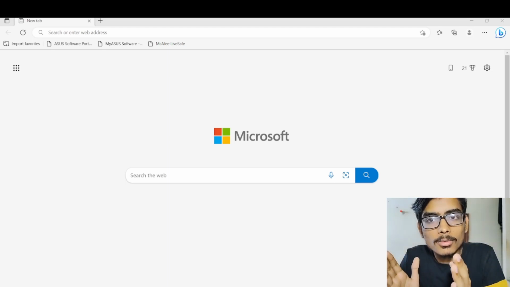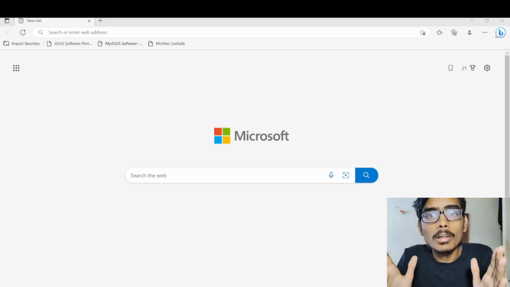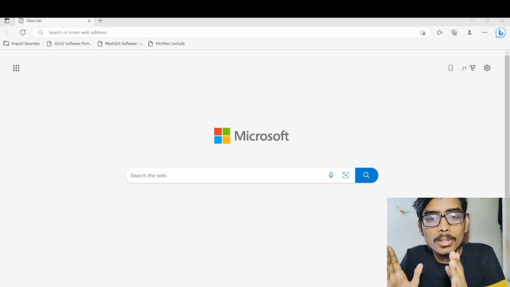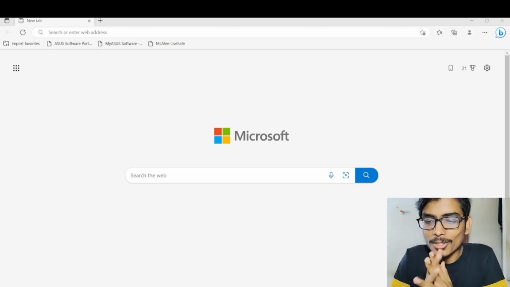So how do you access ChatGPT? This is the complete section for that, and don't skip any part of it, because this will lead you through the complete way of accessing ChatGPT on your devices, and it will be a smooth process.